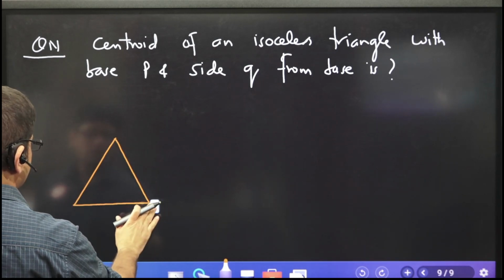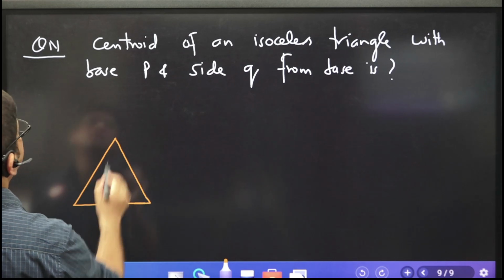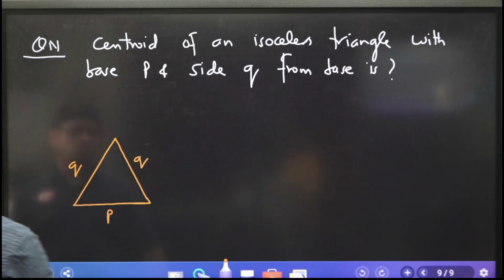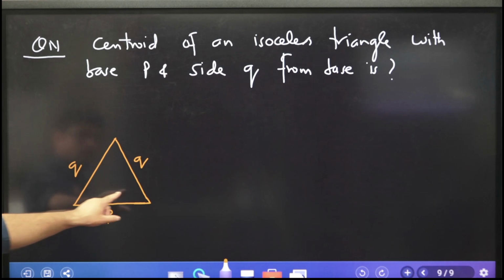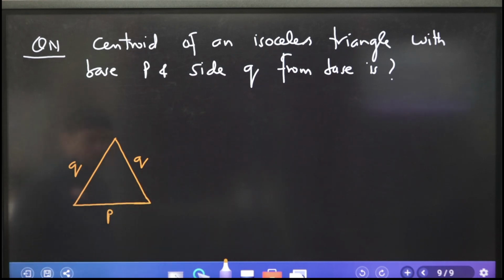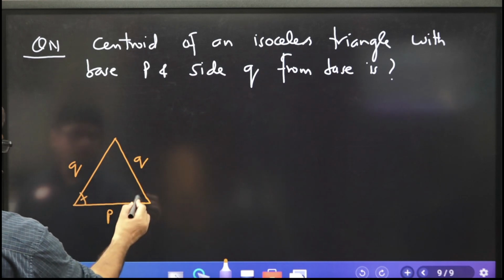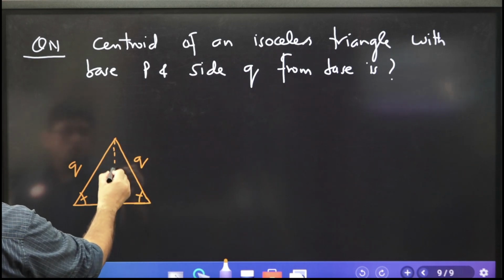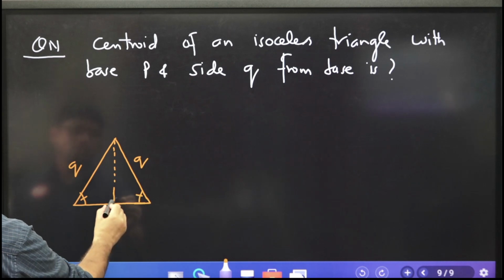So let us take this, this is the base P and this is the side Q, and you remember that if this is an isosceles triangle, then this angle and this angle are going to be the same. Okay, done. Now let me drop this angle here.